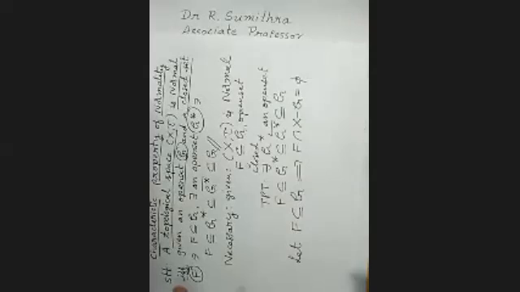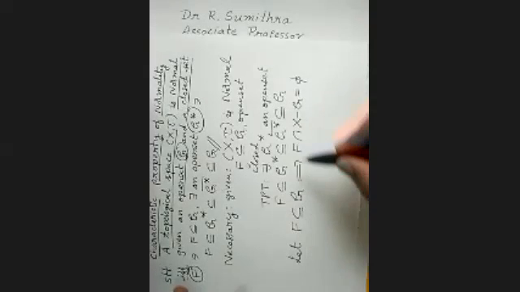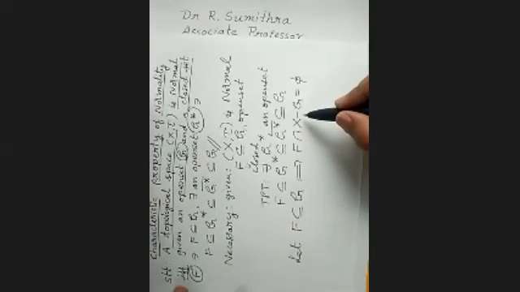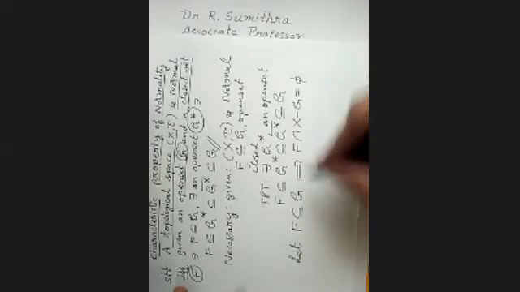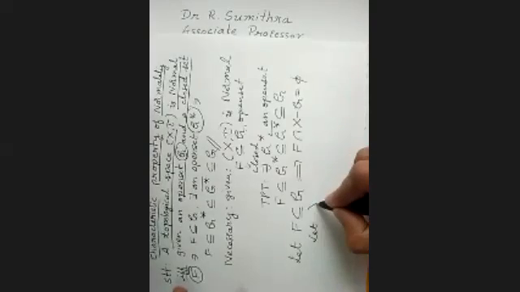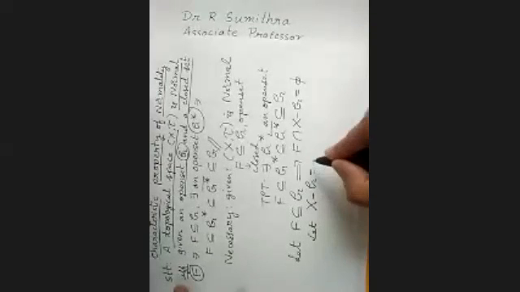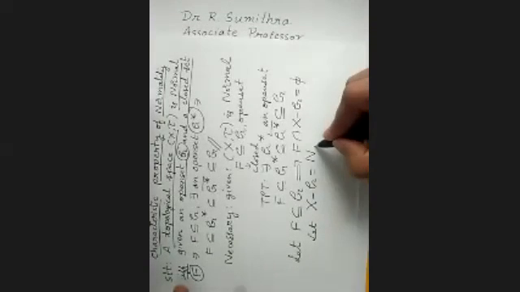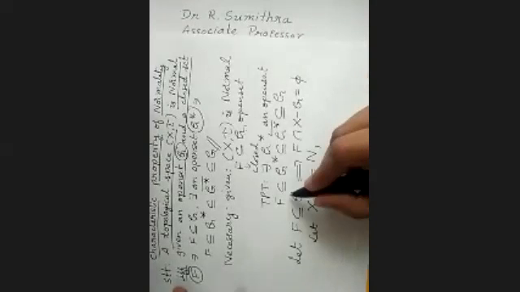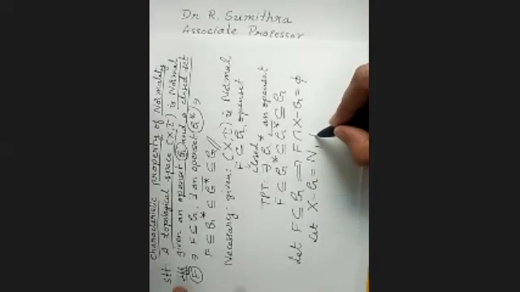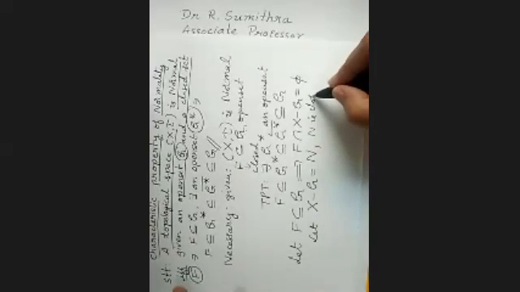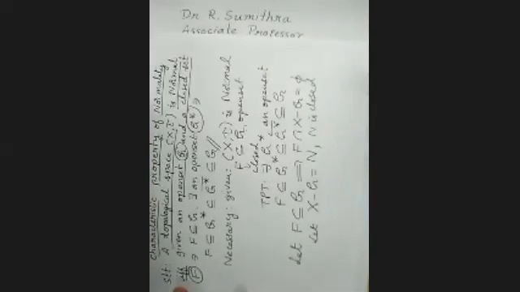Agree? Because F is completely in G. Let us call X minus G as N. And G is an open set, so N is closed.